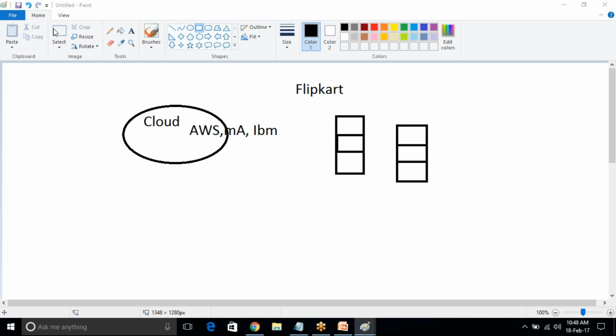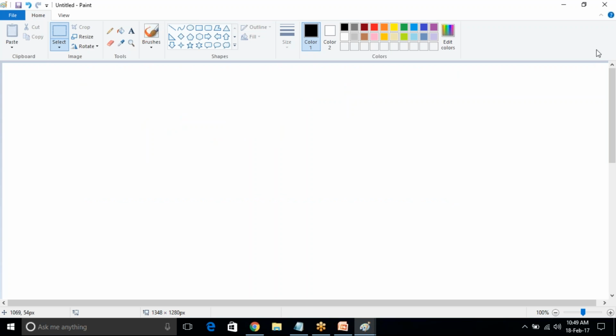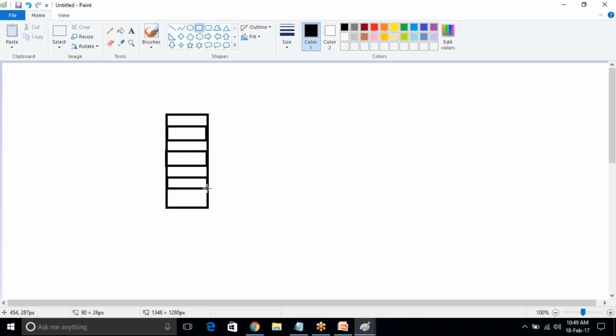Now I am going to tell you what Chef is and why you are using Chef. See, assume that each box is one server. 1, 2, 3, 4, 5. So many servers are there, approximately 10 servers here.